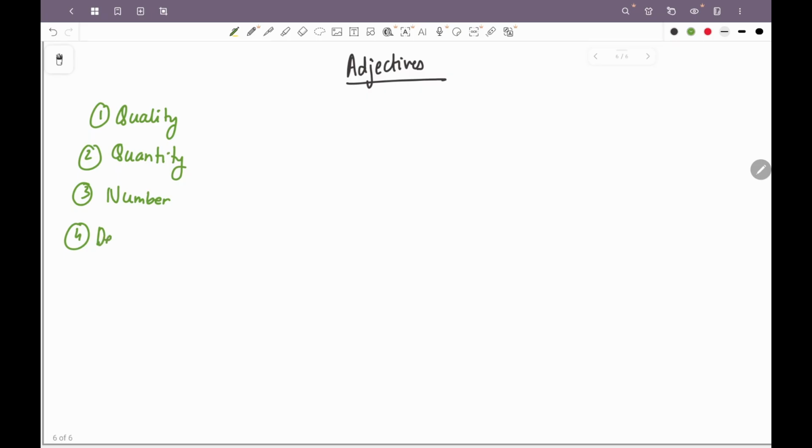Then there are demonstrative adjectives. Demonstrative adjectives express the relative position of the noun. For example, these, that, this, those. Then we talk about possessive adjectives. Possessive adjectives are used to indicate ownership or possession. This is my book. So my, her, your, its, his, their, all of these will be possessive adjectives. Then there are interrogative adjectives.